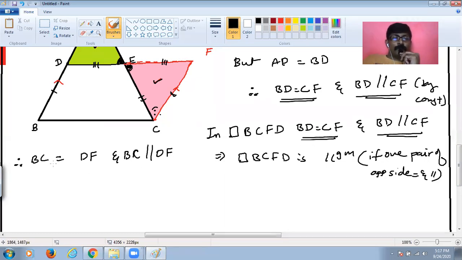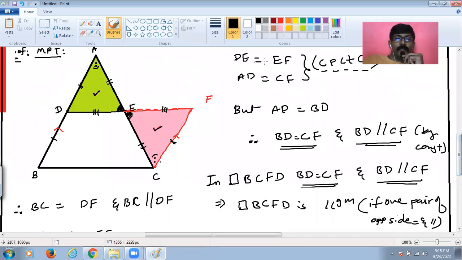Now understand students, there is one more thing to notice. What is this DF? See, DF is DE plus EF, isn't it? But DE is equal to EF. We proved this earlier, DE is equal to EF from CPCTC, isn't it?